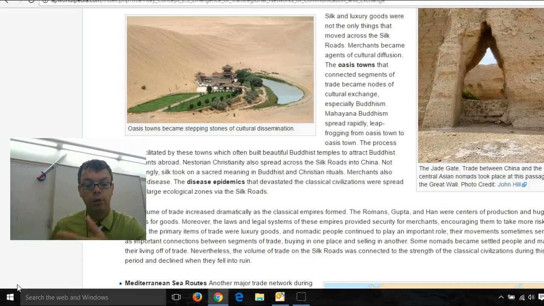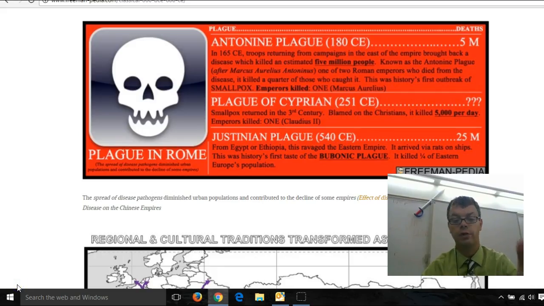Disease epidemics were really the negative side of international trade at this time. These were diseases, plagues that could spread and could take out large numbers of people. Well, what happened is when people started moving from place to place and exchanging all these goods, they also exchanged germs. Let's take a look at this picture right here. Here we see plague in Rome. Here's an example of disease epidemics that happened in the classical era, and it happened because of the trade routes, which meant germs came in, many times on rats, on ships, and these germs would come in and would kill people from it.